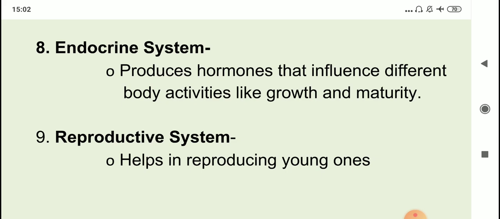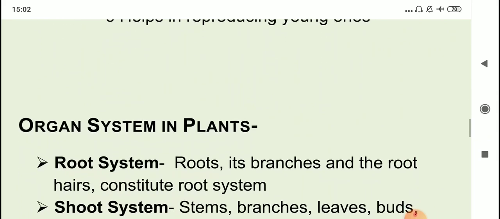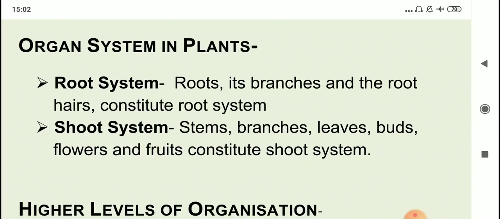So with this we have studied the main functions of all the organ systems in the human body. Now this was about the human body. If we talk about plants, plants have only two organ systems, root system and shoot system. Now you all know about this right from the primary section. You already know that roots, its branches and root hair, they all constitute the root system, and the stems, branches, leaves, buds, flowers, fruits, they all constitute the shoot system. So in case of plants, they only have two organ systems. Humans, we have in total 9 different organ systems.